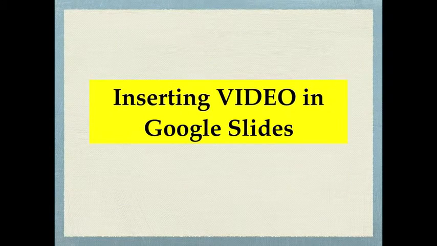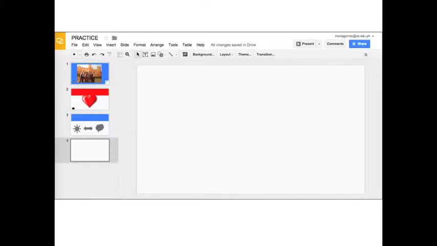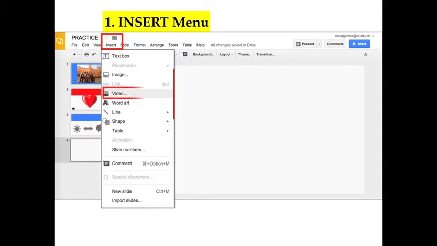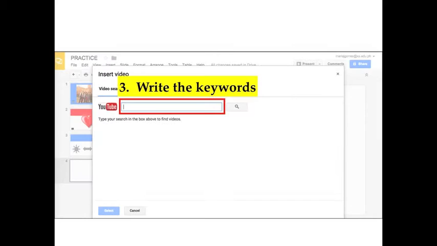Let us insert now video in Google Slides. Select the slide where you want to insert a video clip. Go to Insert menu and choose the command Video. In the YouTube search box, write the keywords for the video clip that you would like to search. For example, a video of photosynthesis.